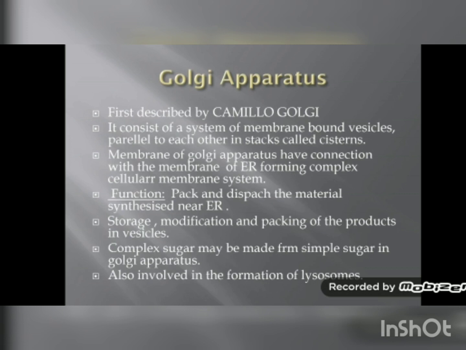This scientist first observed that Golgi apparatus is an organelle which is present in the cell. Then he studied it. First we will study the structure of Golgi apparatus. Golgi apparatus consists of a system of membrane bound vesicles. Vesicle means you can say flat sacs. They are flat sacs parallel to each other in stacks called cisternae.